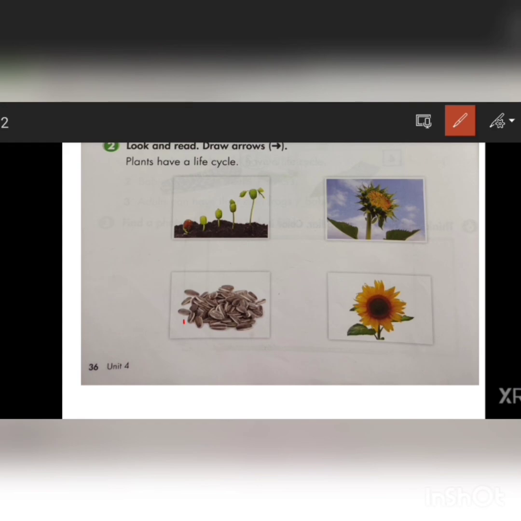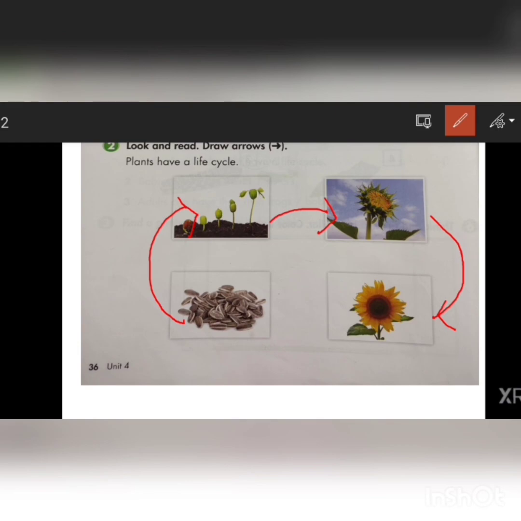You will start and draw the arrow from seeds to a young plant. Then after this, the young plant changes into a growing plant. You will put the arrow like this. After this, when the growing plant has a stem and leaves, it grows into an adult plant.